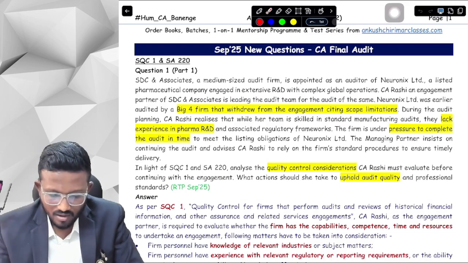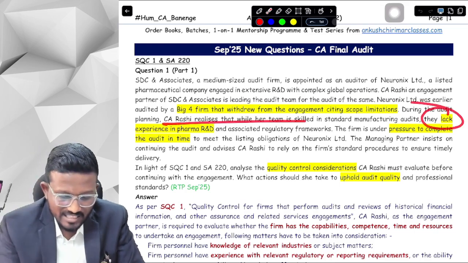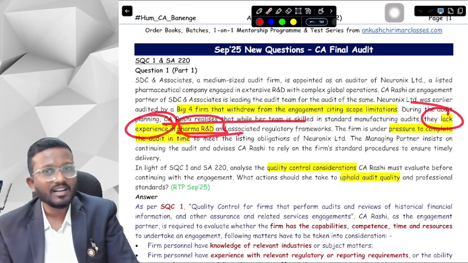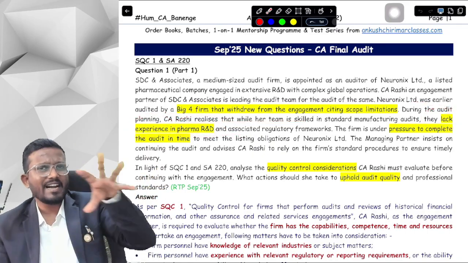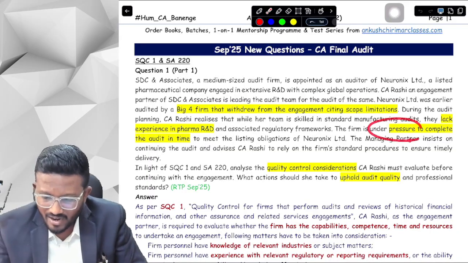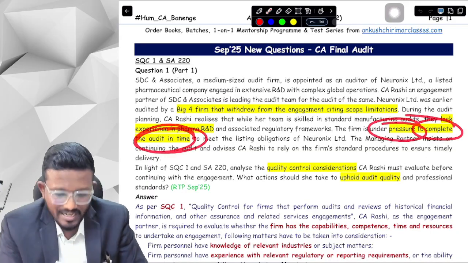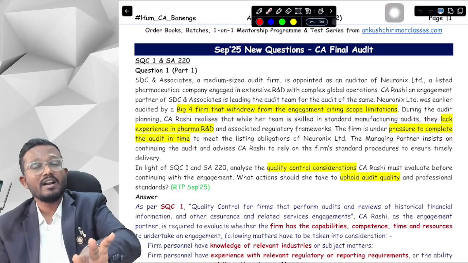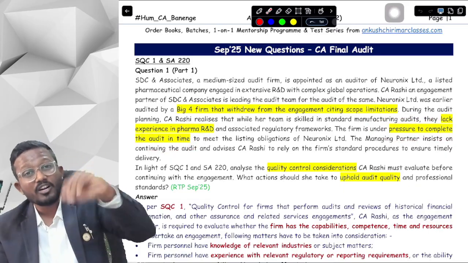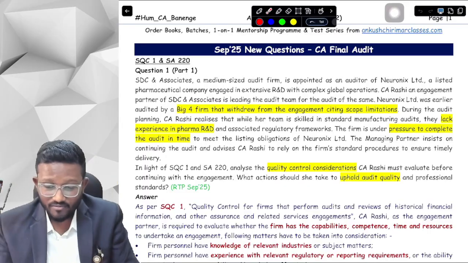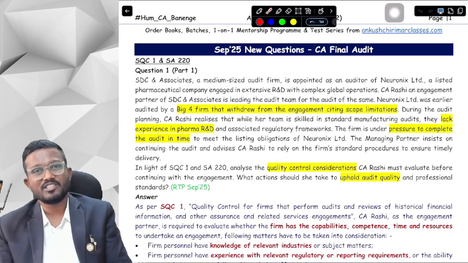Now, we as an auditor lack experience in pharma R&D. The company is in pharma R&D, and we are under pressure to complete the audit on time. We have accepted the audit, and for completing the audit on time we are not following the standard procedures.